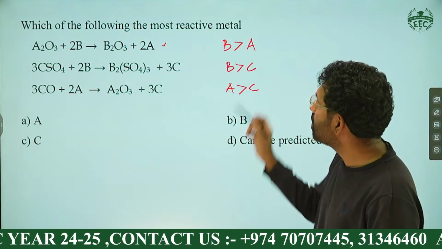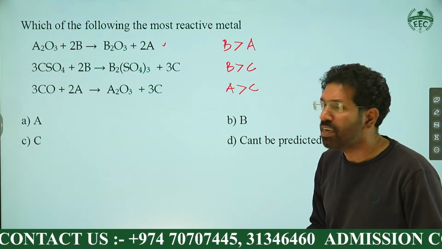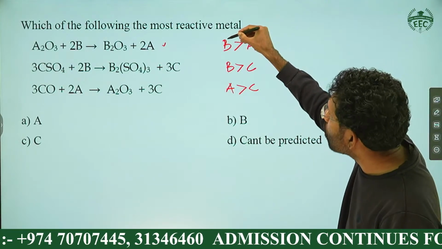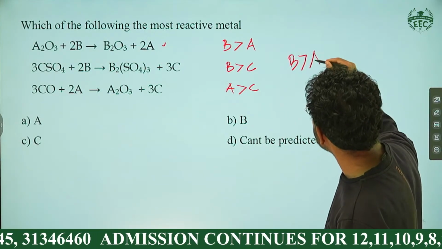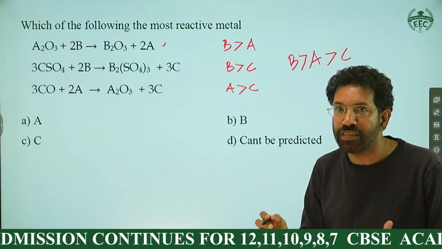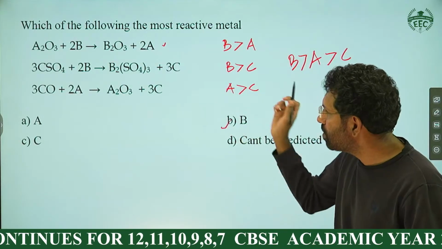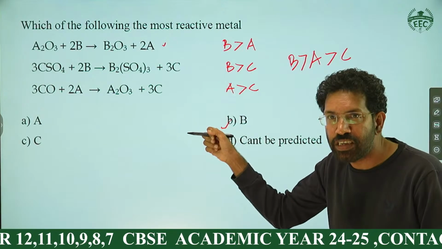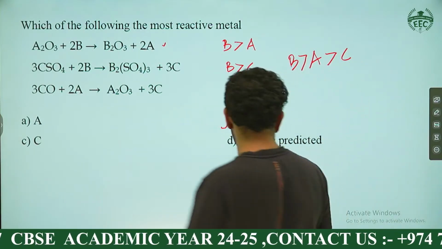Compare all these three, right? B is more reactive than A. B is more reactive than C. A is more reactive than C. So we can say B is more reactive than A, and A is more reactive than C. They are asking which is the most reactive metal. The most reactive metal is B. I think all of you got it, right? So the most reactive metal in the series of reactions, we can deduce, is B. Okay, so we are moving to the next question now.